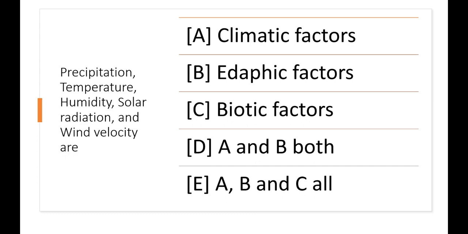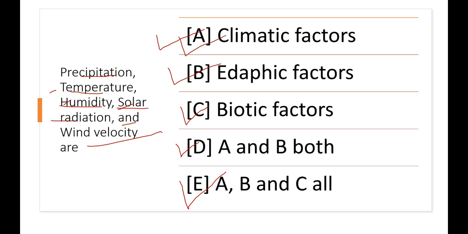Another important question is: precipitation, temperature, humidity, solar radiation and wind velocity are. Option A is climatic factor, option B is adaptive factor, option C is biotic factor, D option is A and B both, E option is A, B and C all. Okay, the correct answer, don't confuse with A and B both and A, B, C all, because they are asking about the precipitation, temperature, humidity, solar radiation and wind velocity. So this is correctly the climatic factor.